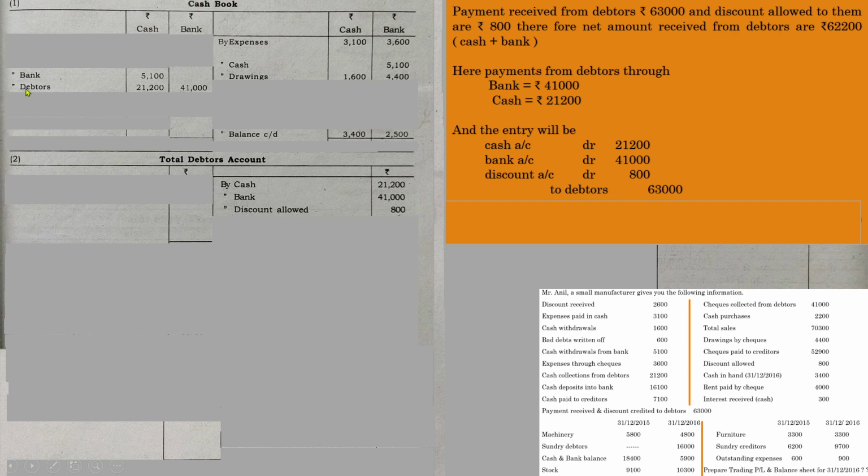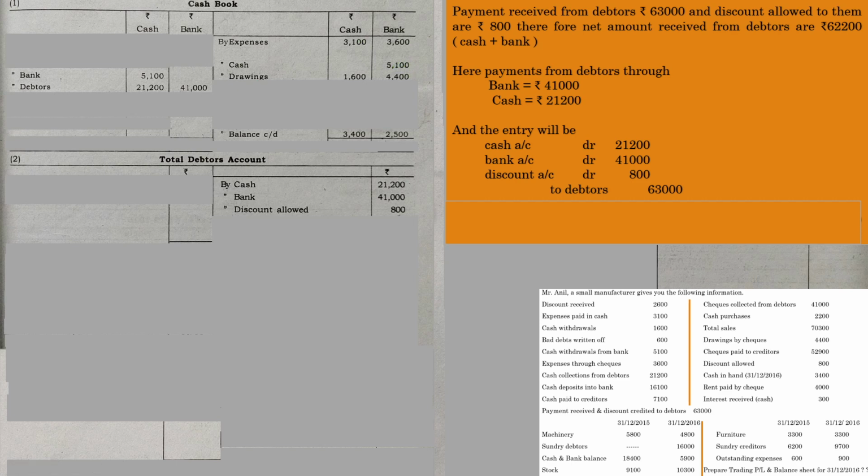So the entry will be cash account debited to bank. Since there is an increase in the amount of cash, it is shown on the debit side. And what is the status of the bank? There is a decrease in the bank balance, so you have to show the amount on the credit side of the bank column.